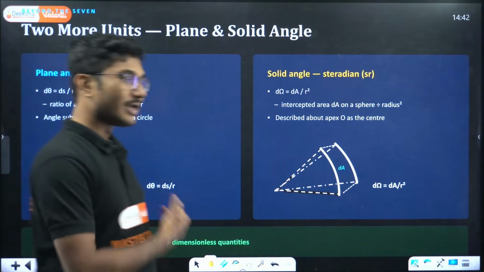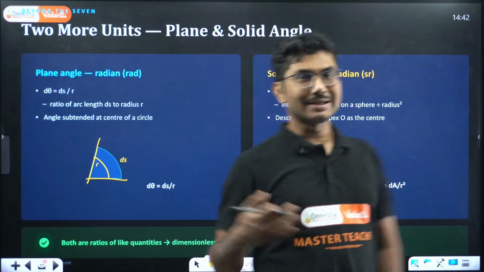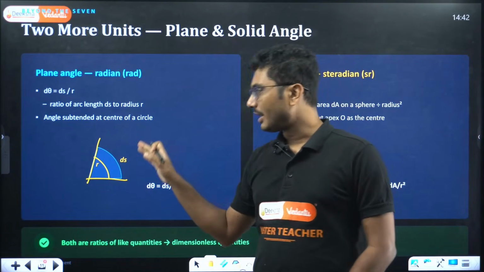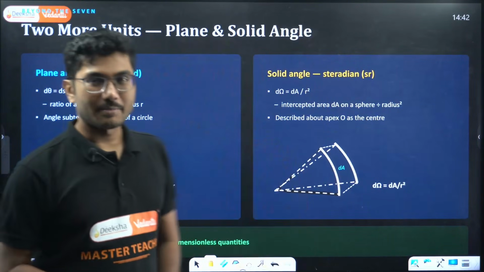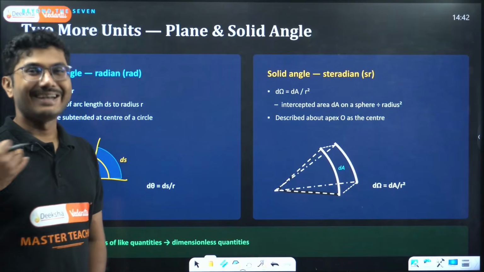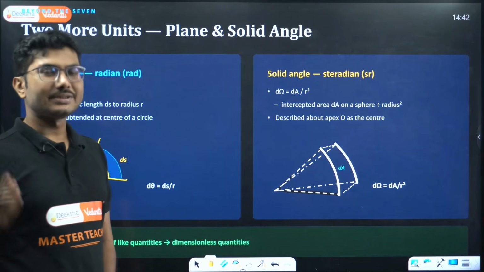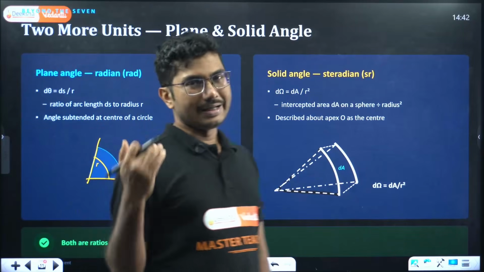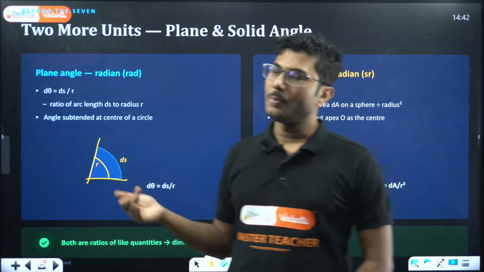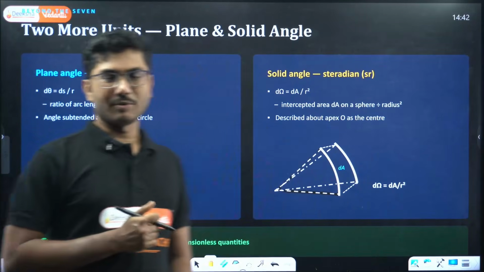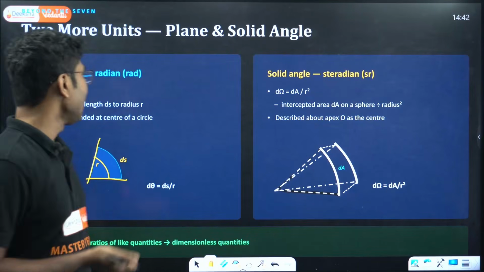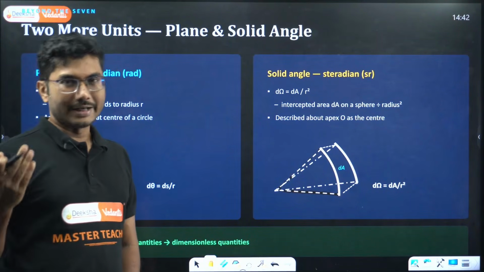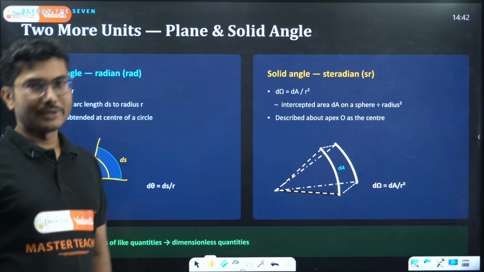So if you see in future where it is mentioned that dimensionless but has a unit, the quantity is angle. Angle is a dimensionless quantity, but it has a unit. It is represented by theta, and its unit is radians. Radian is the SI unit. In our normal life we use degrees, right? Degrees can also be considered as units of angle, but in most SI cases we will use radians.